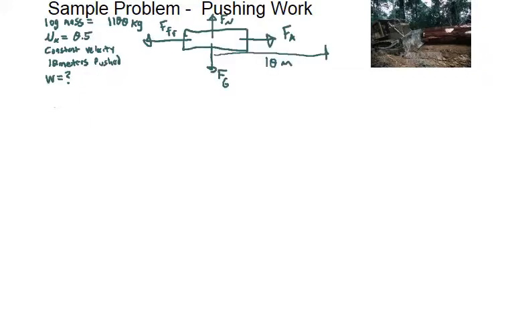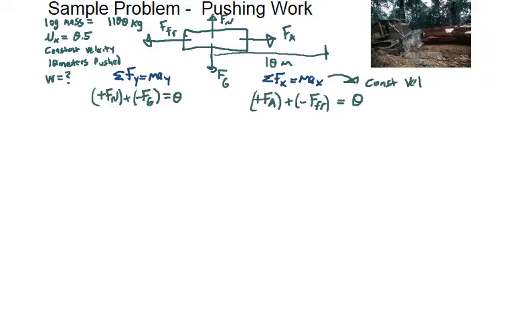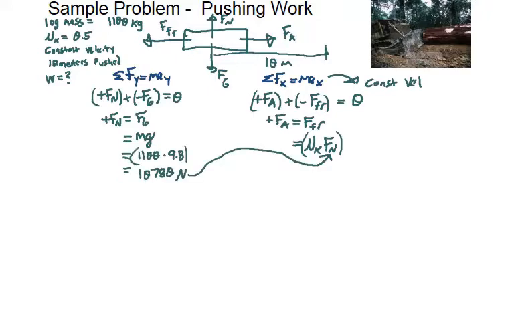Okay, so normal force up, force of gravity down, force applied to the right, force of friction back. We have the net force in the x and the y. At a constant velocity, acceleration is 0, so the force applied is equal to friction. And that's where we're going to need the forces in the y. We need the normal force. Normal force is 10,780 newtons. We can place that in for normal force and multiply by the coefficient, and we get a force applied of 5,390 newtons, which is also the force of friction.